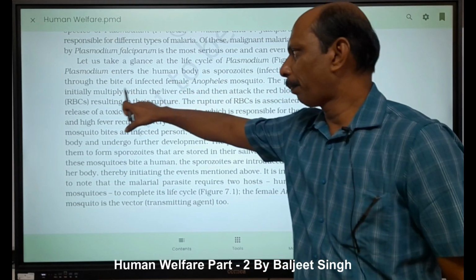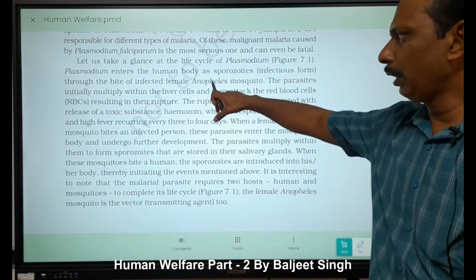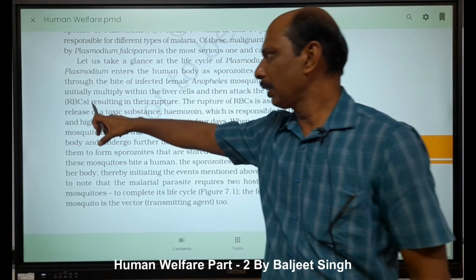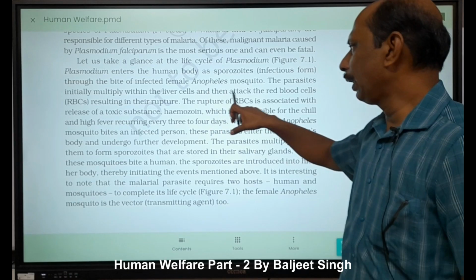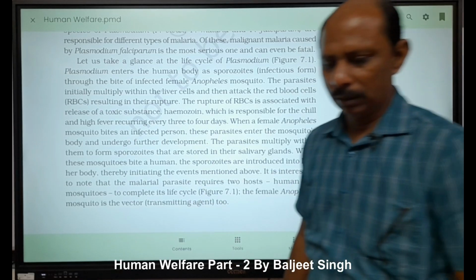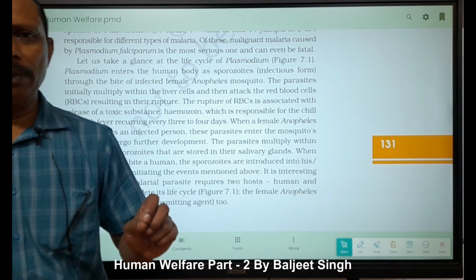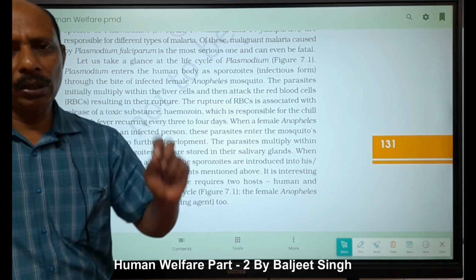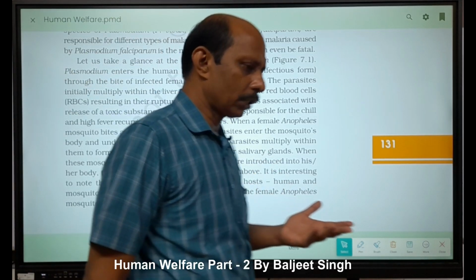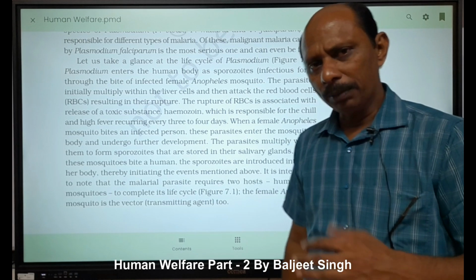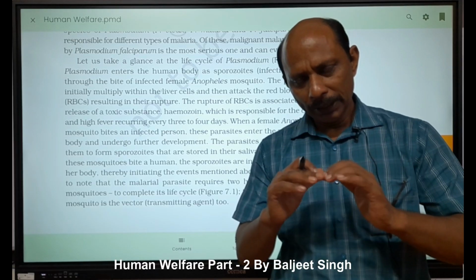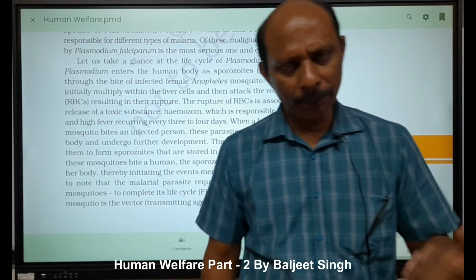Here it is given: through the bite of an infected female Anopheles, only Anopheles, right? Mosquito. The parasite initially multiplies within the liver cell and then attacks the red blood cells, RBCs, resulting in their rupture. So first they reach the liver cell through blood, then they enter the liver cell and multiply, right? Through binary fission, or we can say asexual reproduction. Then they rupture the liver cell, come out and infect the red blood cells, right?